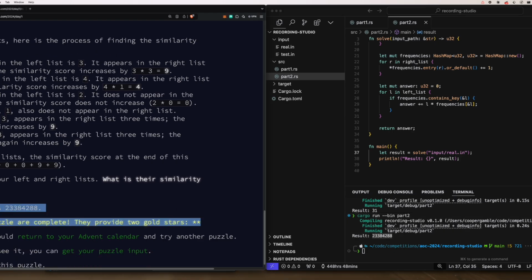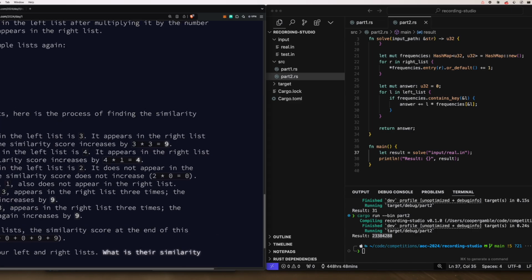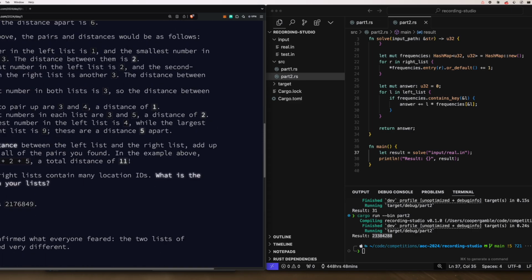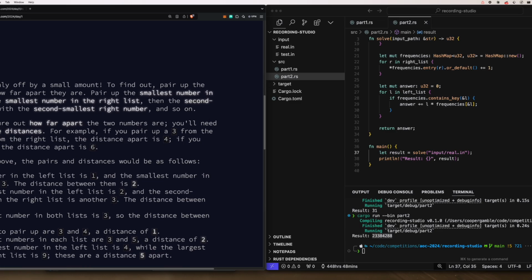So that's very exciting. We got our first 2 stars of the 2024 Advent of Code done. And I look forward to completing the rest of the 23 very soon.